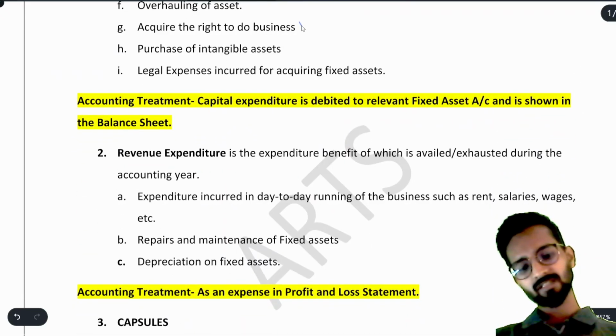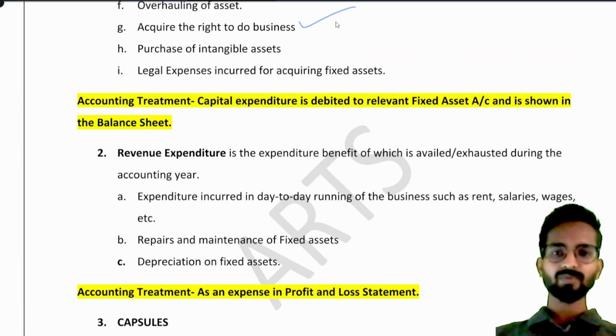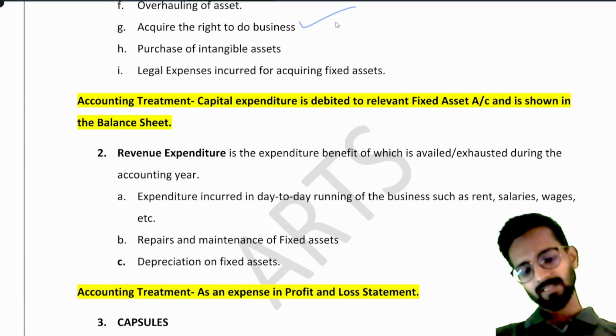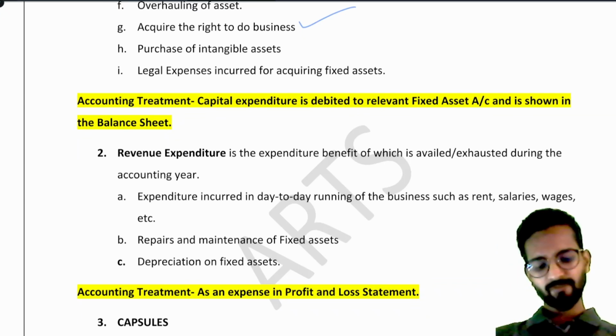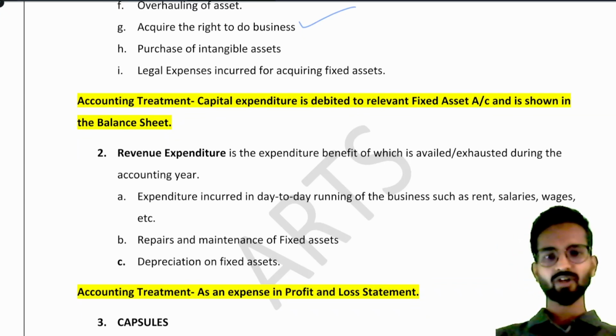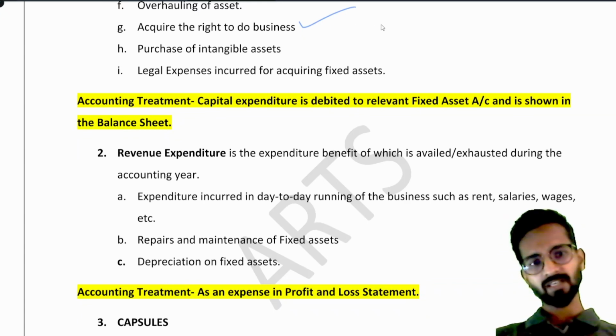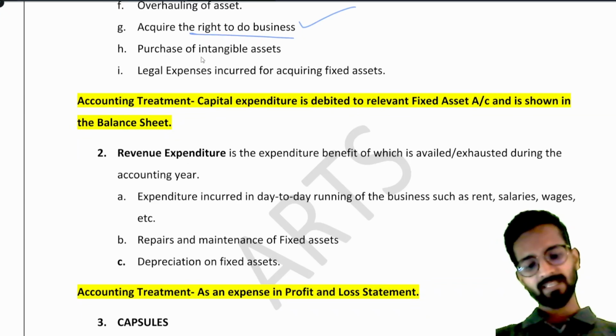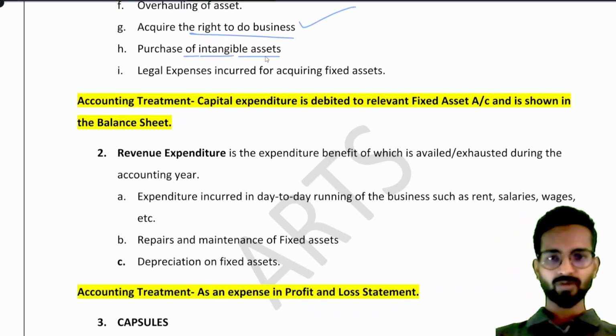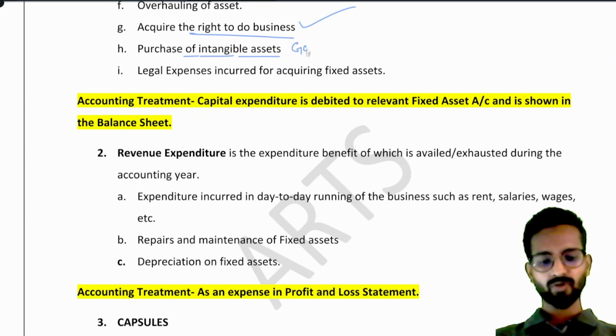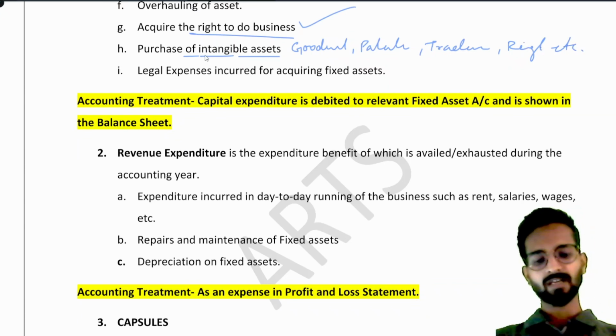Acquire the right to do business. If you are getting your business rights, because you have to register with the company, the registration charges and all those things are acquiring the right to do the business. Then purchase of intangible assets. What are intangible assets? Goodwill, patents, trademarks, rights, etc. All those things are intangible assets. If you are buying them, that is also capital expenditure.